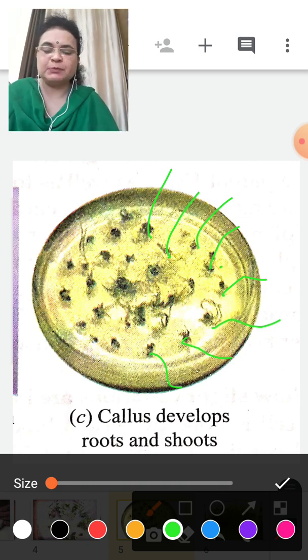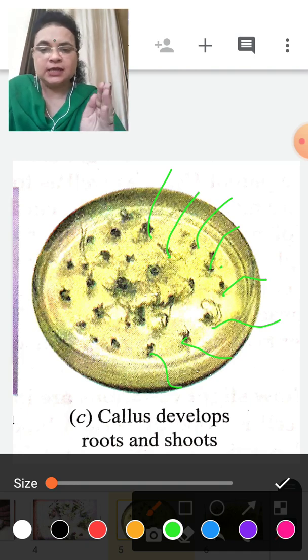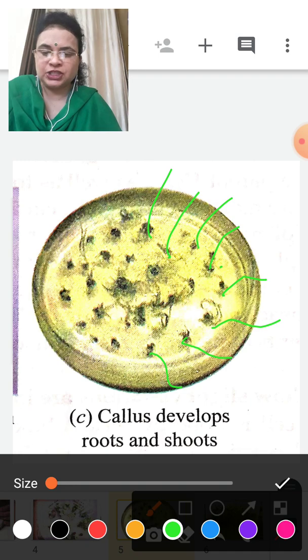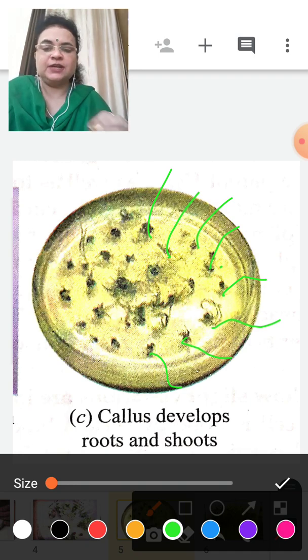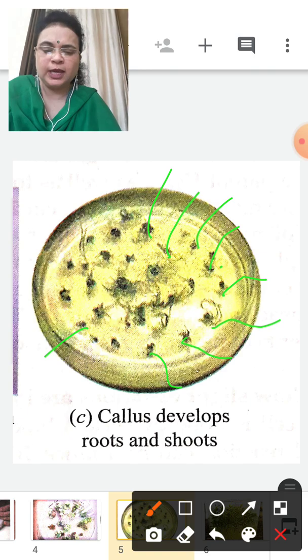Because this solution is made up of nutrients, and now the callus has to develop into roots and shoots. More nutrients are required, so the agar gel has to be changed at intervals for growth. So with the help of agar gel, the tissues develop into callus, and then the callus develops into roots and shoots.